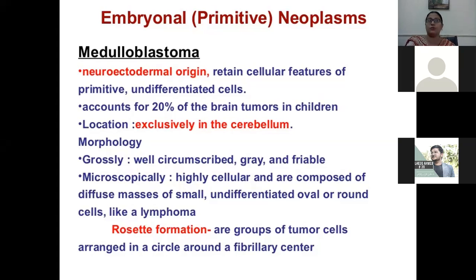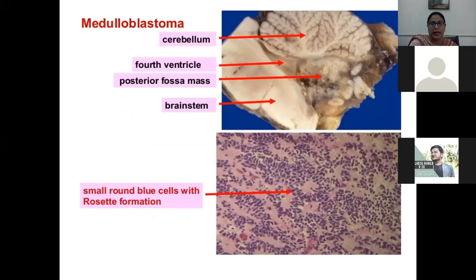Okay, it is composed of a round blue cell tumor, which forms a rosette formation. In a rosette formation, a group of tumor cells are arranged in circles around a fibrillary center. As you can appreciate here, this is the cerebellum. This is the fourth ventricle.